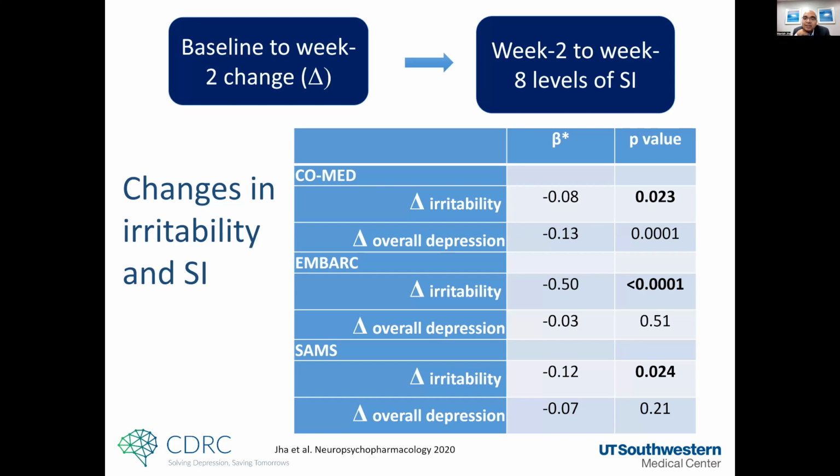In all 3 studies, the baseline to week 2 reduction in irritability was associated with lower levels of suicidal ideation from week 2 to week 8, even after controlling for the baseline to week 2 changes in overall depression severity. Consistent with the previous findings in EMBARK and SAMS, when we account for changes in irritability, changes in overall depression are no longer predictive of subsequent levels of suicidal ideation. It's interesting that across 3 studies, we find the same thing.